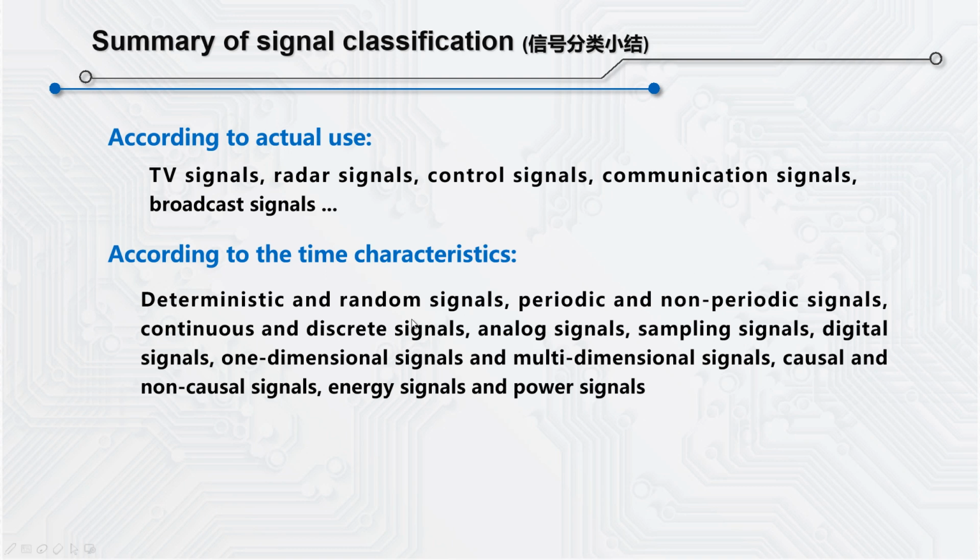Second, according to the time characteristics, signal can be divided into deterministic and random signal, periodic and non-periodic signal, continuous and discrete signal, analog signal, sampling signal, and digital signal, one-dimensional signal and multi-dimensional signal, causal and non-causal signal, energy signal, and power signal. I hope you can master their definitions and their natures.